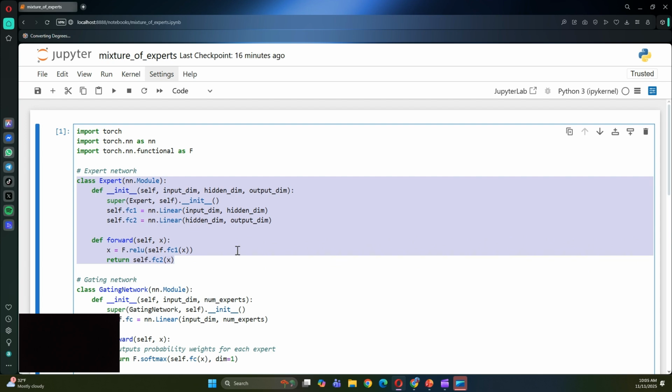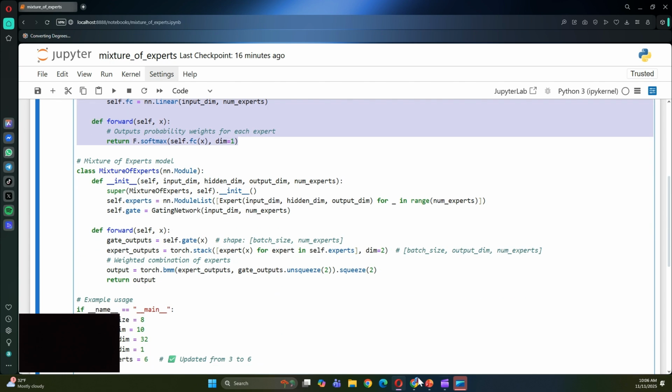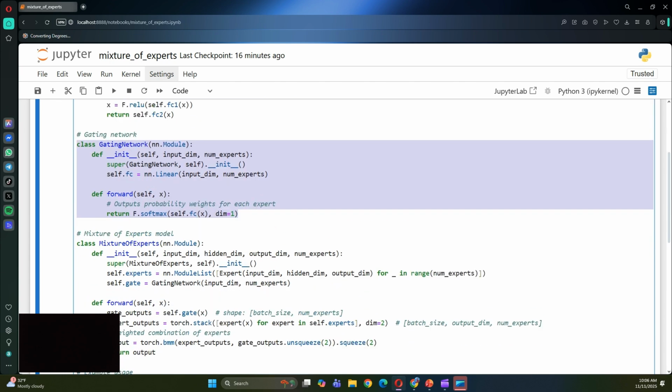The gating network is the one that decides which expert handles what. Some call it the manager, some call it the router. It takes the same input as the experts, and it outputs 1 weight per expert. So if I have 6 experts, it assigns a weight to each of them. I'm going to use softmax here. What softmax does is weigh everything so that the weights sum to 1.